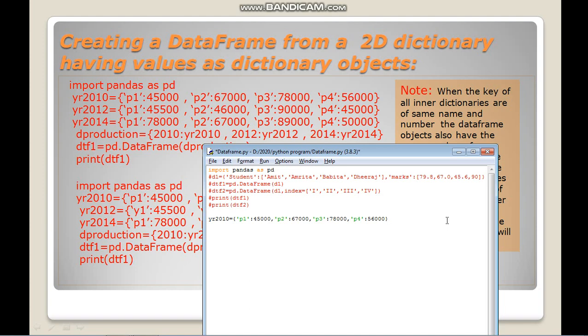So I have created the first inner dictionary. Similarly, I will create three more dictionaries and just copy paste it. I will change the numbers here, or it will take more time. So it was 12, so the value is 4, 5.